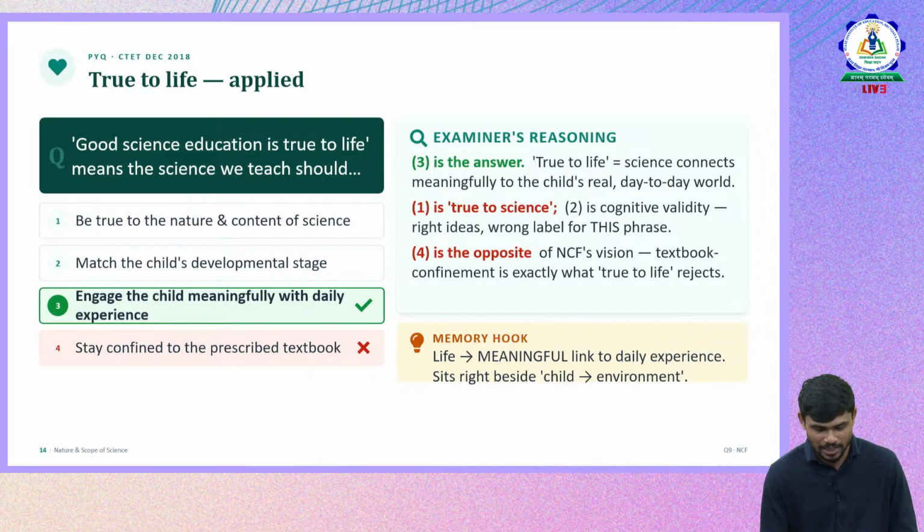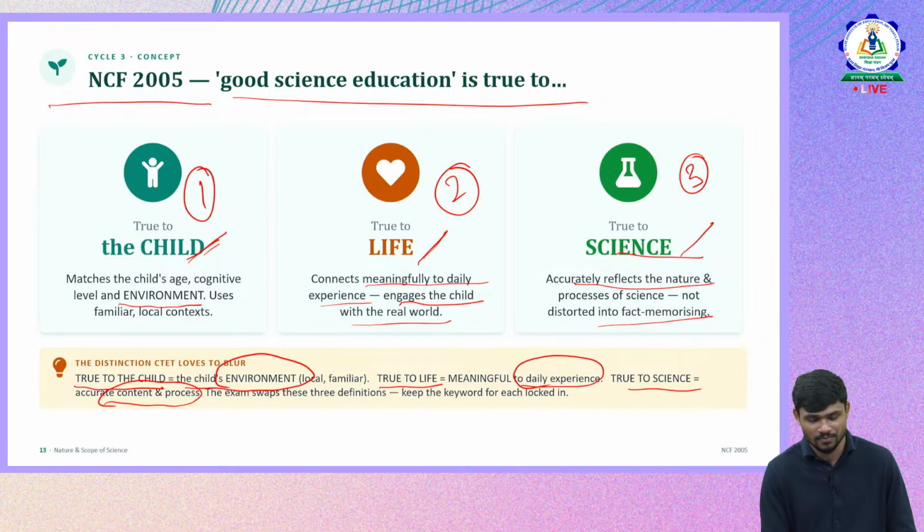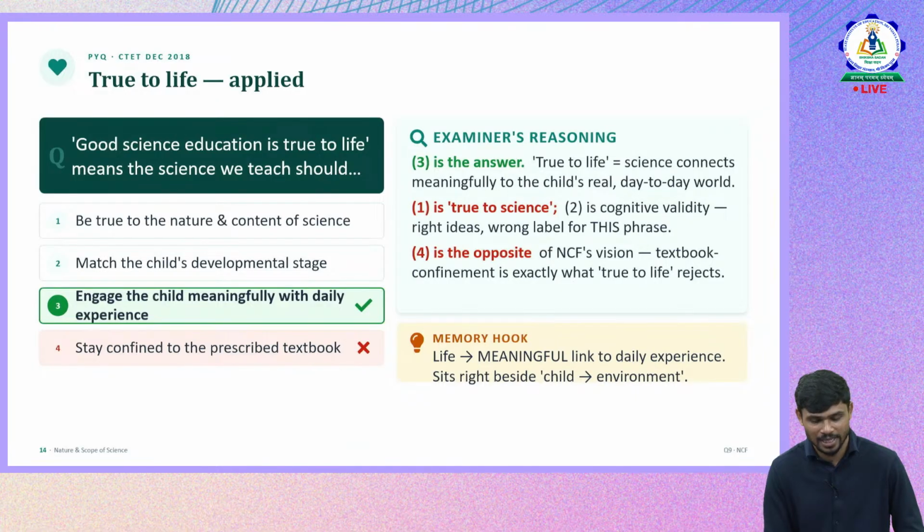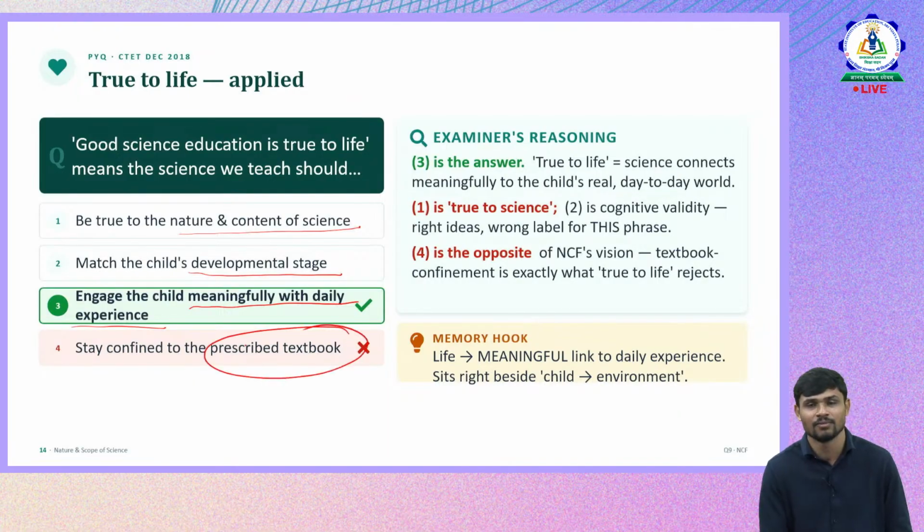So this question is based on true to life. CTET December 2018. Good science education is true to life. Previously it was true to child, now the question is true to life. Good science education is true to life means the science we teach should be true to the nature of content and science. The nature of content and science is given in the first option. Match child's developmental stage is the second option. Engage the child meaningfully in daily life experiences. Stay confined to the prescribed textbook is not at all relevant. Completely a different thing and wrong also.